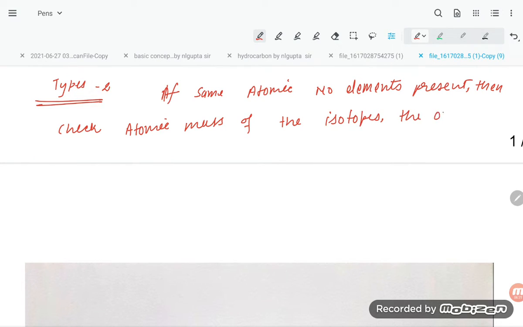The one having more mass will take priority.